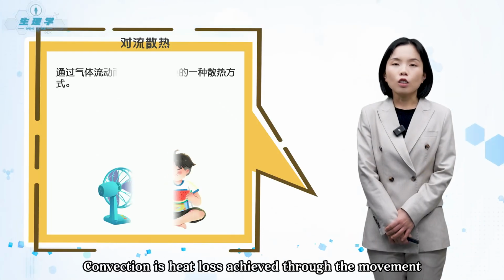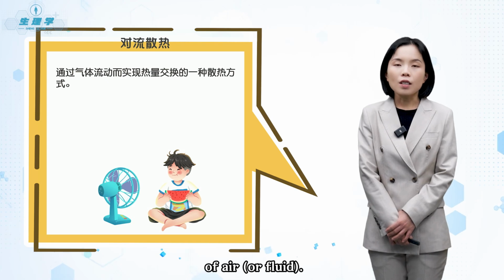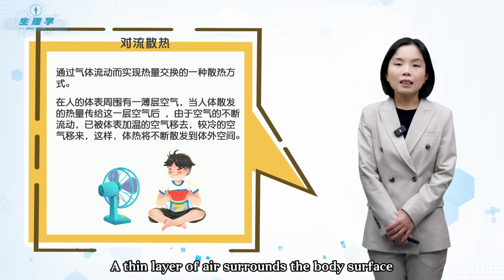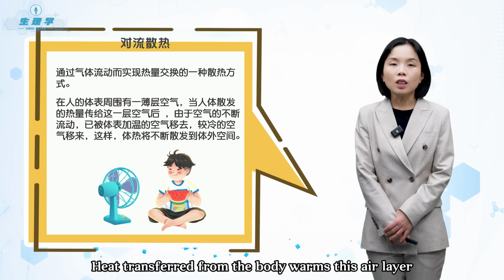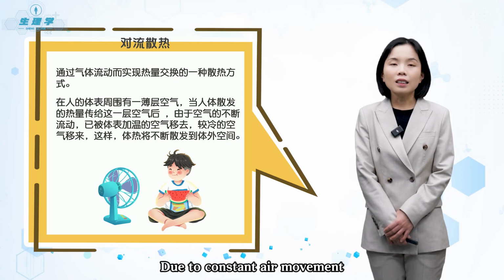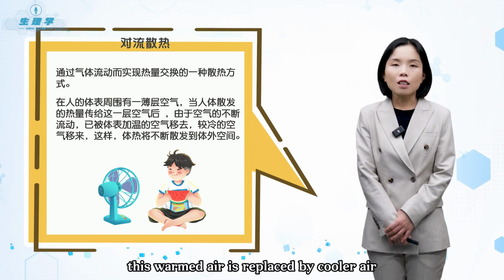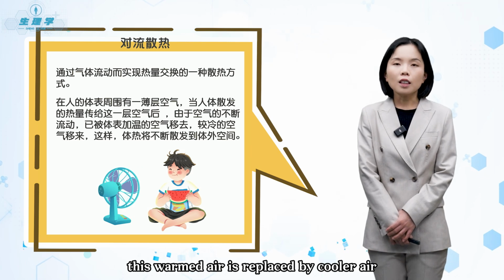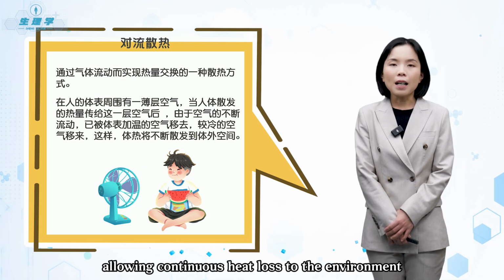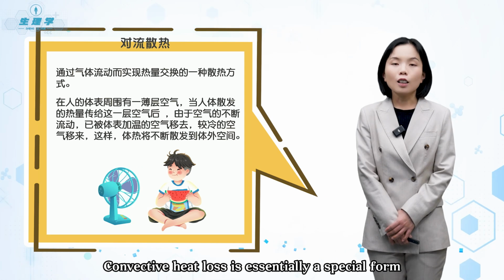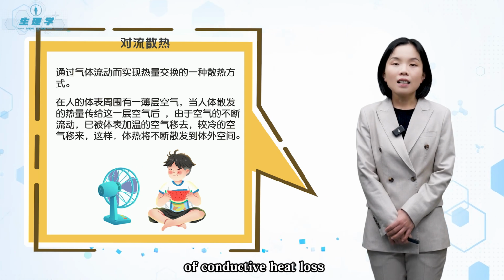Convection is heat loss achieved through the movement of air, or fluid. A thin layer of air surrounds the body surface. Heat transferred from the body warms this air layer. Due to constant air movement, this warmed air is replaced by cooler air, allowing continuous heat loss to the environment. Convective heat loss is essentially a special form of conductive heat loss.